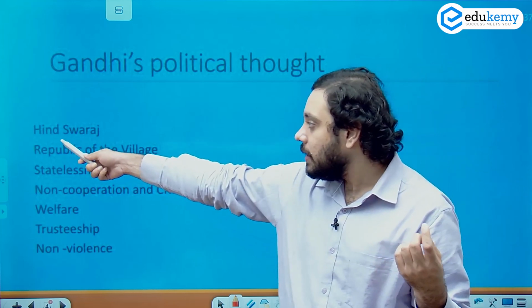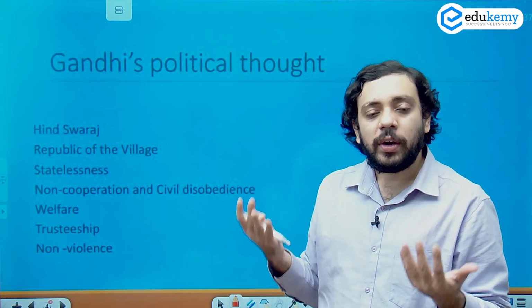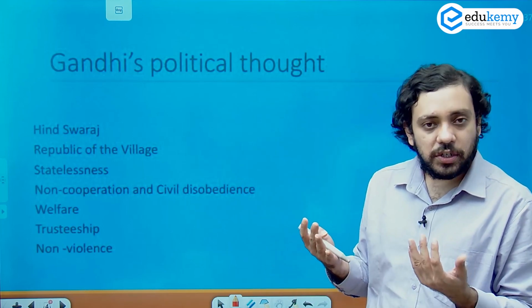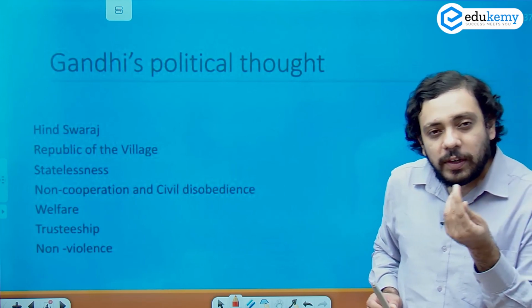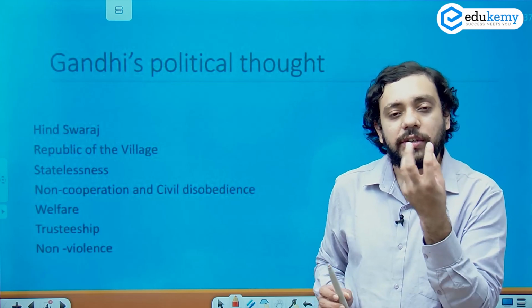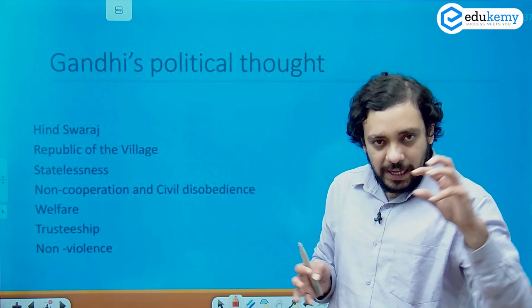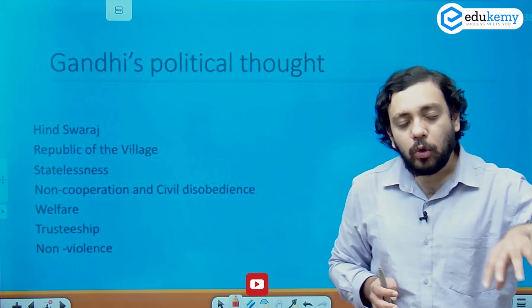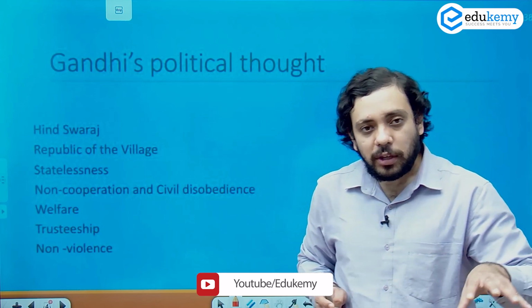Hind Swaraj, which means the republic of the self, has been made writ large into what he envisaged the Indian civilization to adopt. Republic of the village is a concept which Gandhi always believed in. He believed in decentralization of power. He never believed in great nation states and union-centric governments. He believed in local authorities, local autonomies given to the smaller units within the polity, which were the villages.